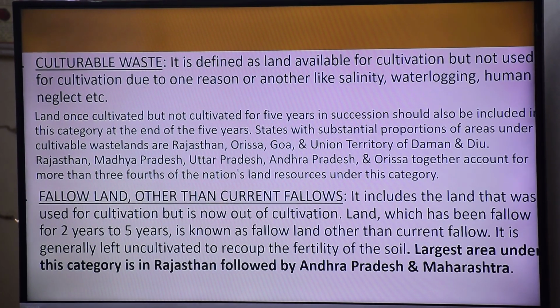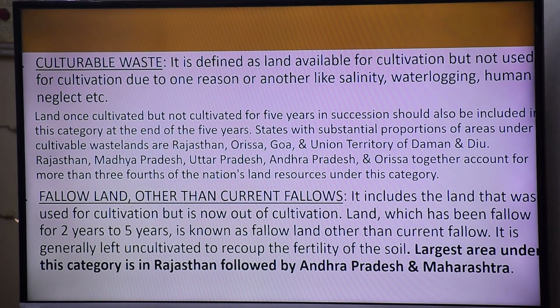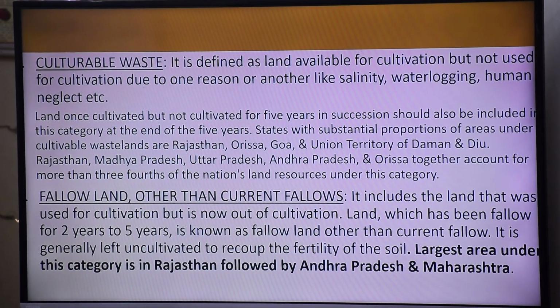But the fallow land which has not been under agriculture for 2 to 5 years is known as fallow land. And another is current fallow land, जो कि अभी इस year, if I am not cultivating in the current year, it is known as current fallow land. तो ये कौन सा land है? Current fallow land or only fallow land? This classification I am talking about is fallow land other than current fallow land. तो fallow land किसको कहा जाएगा?